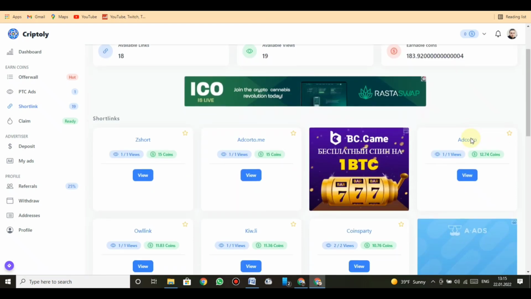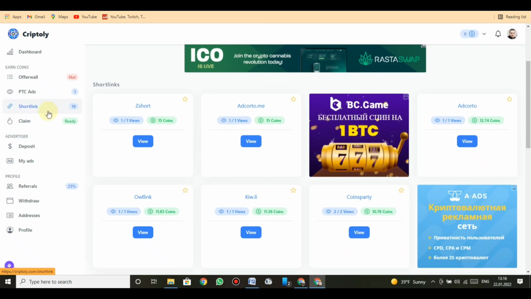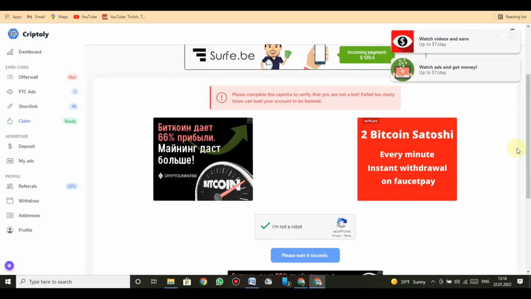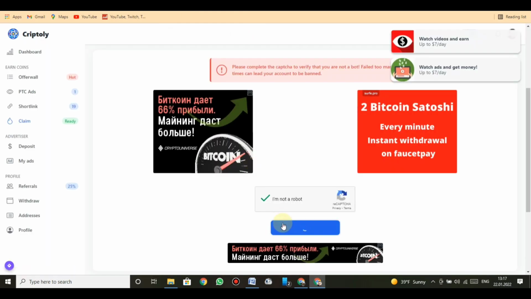Here is short links that you can view repeatedly as much as you can and earn coins. Then, claim. Check reCAPTCHA, then wait 10 seconds. And close away the ads when you try and claim coins. Okay, I did it and claimed coins for free. That's all guys, let's earn.